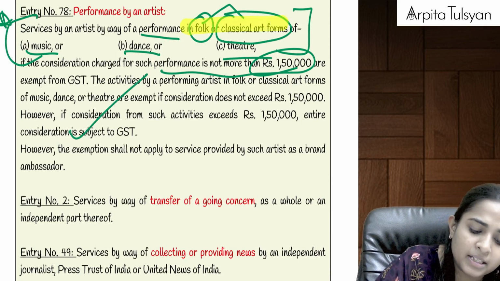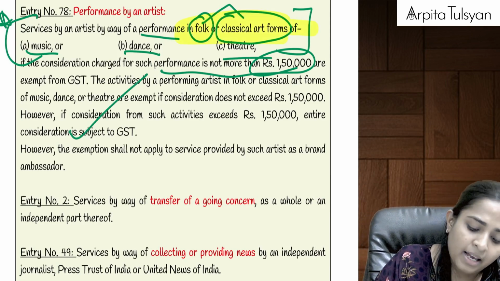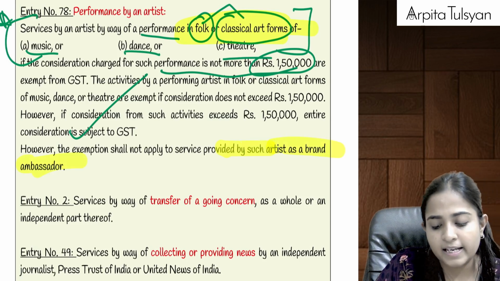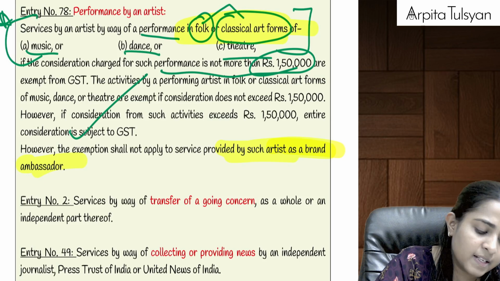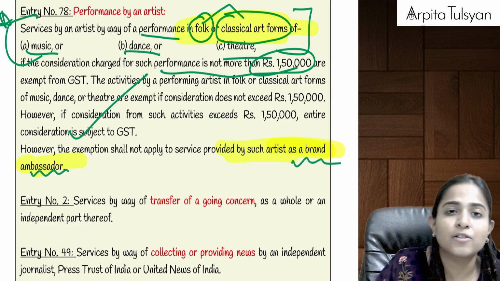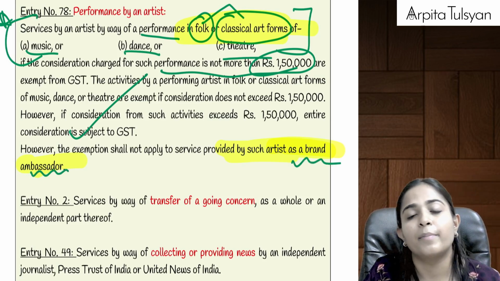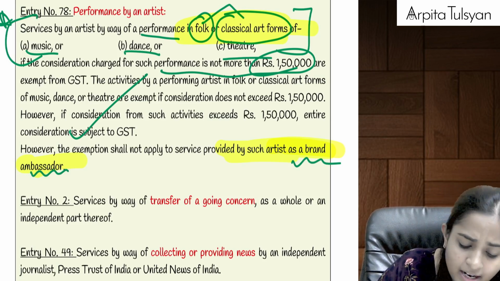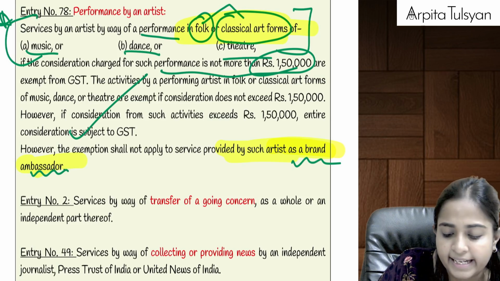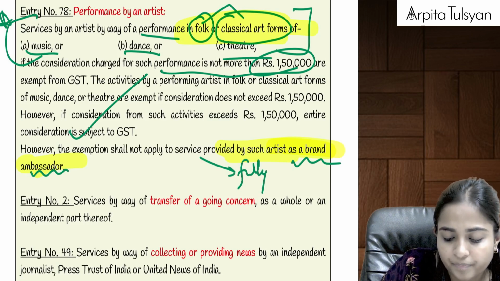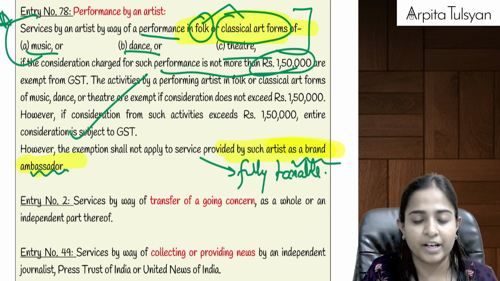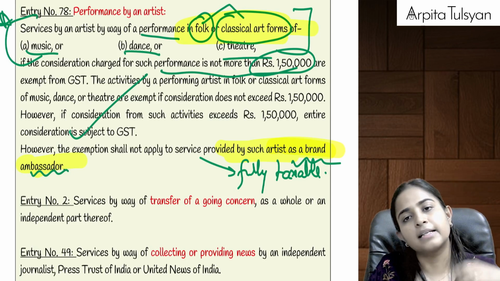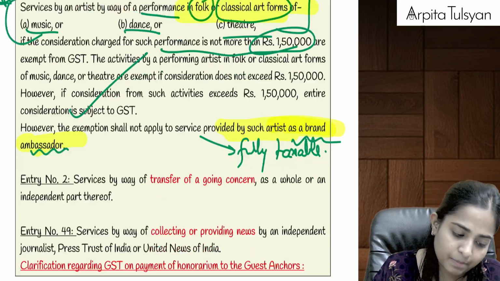Okay, please remember this, folk dance or classical, right? But if such an artist is providing services as a brand ambassador, means not coming and performing as a performer but as a brand ambassador, then whatever amount they get will be fully taxable. Always remember, if I'm getting anything as a brand ambassador of any particular product or any particular services, then it will be fully taxable, right?